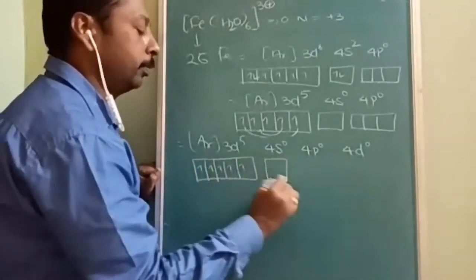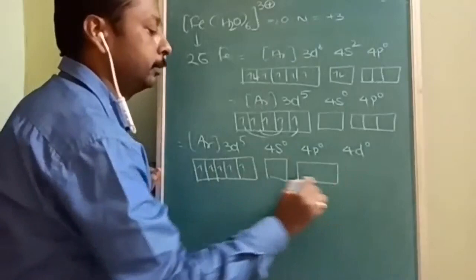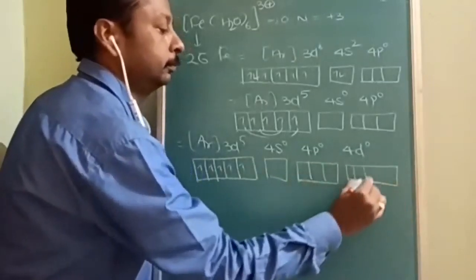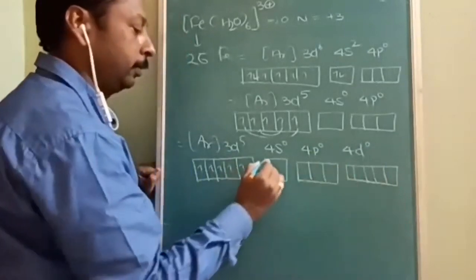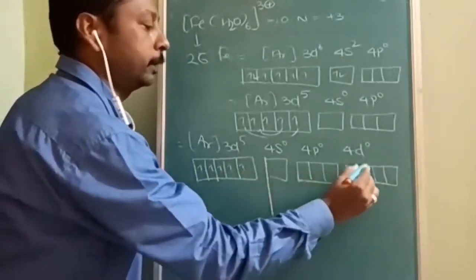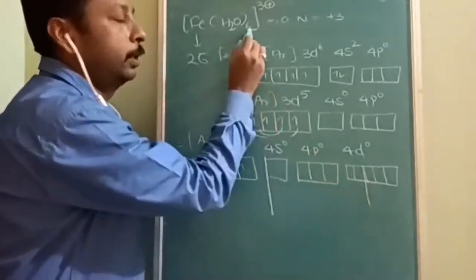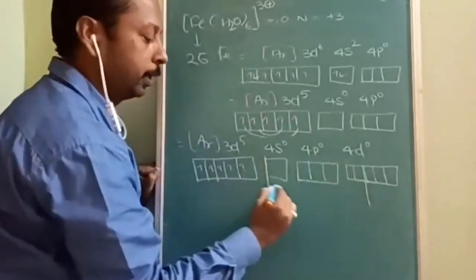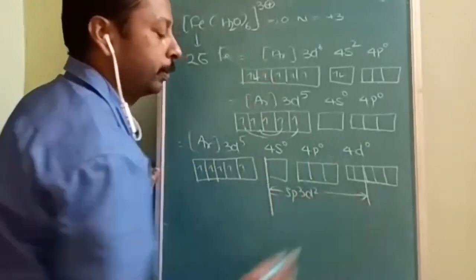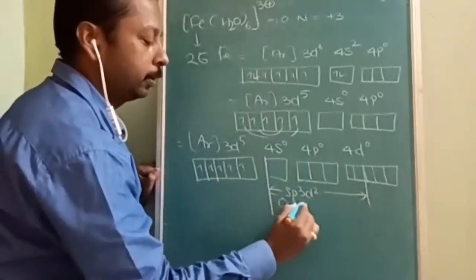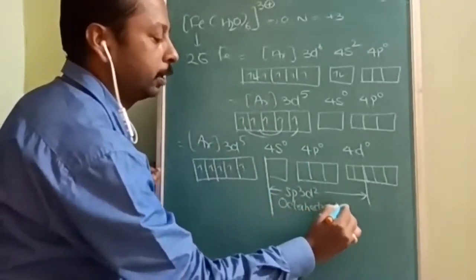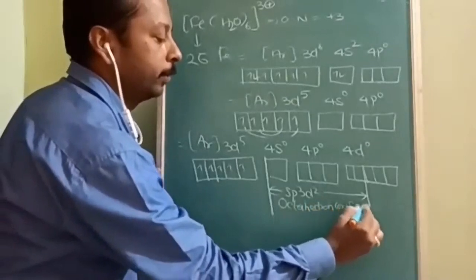So because of that, what happens? 4s 1, 2, 3, 4, 5, 6. 6 is the coordination number. So hybridization is going to be sp3d2. It is called what? Octahedron, or otherwise square bipyramidal.